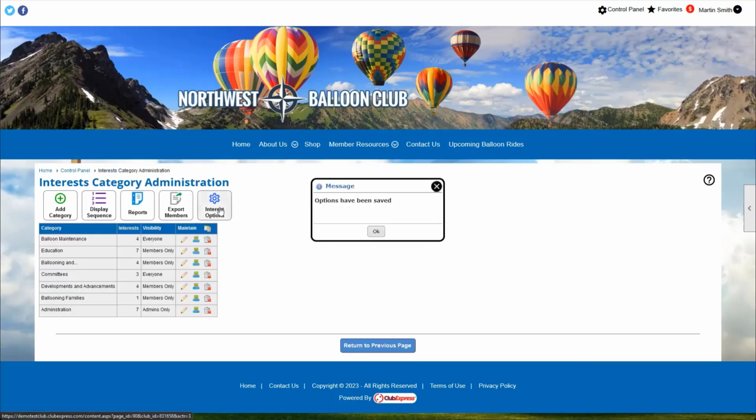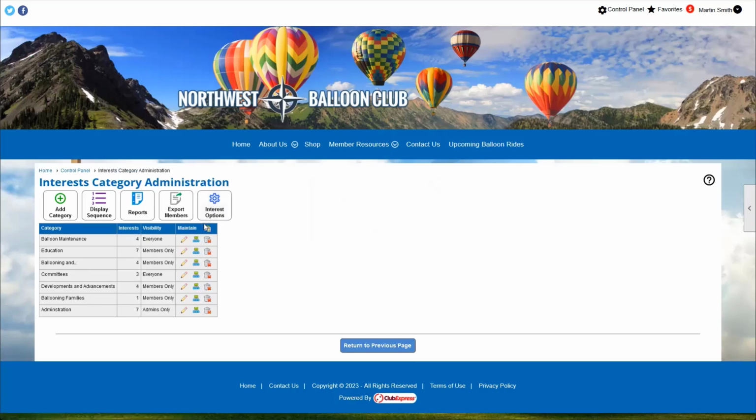So that's all of our options that we can set for the interest module. Once we've set that up, the next thing we have to do is start adding categories and interests. So the first thing we need to set is categories, and we can see a list of already made categories here on our demo website.